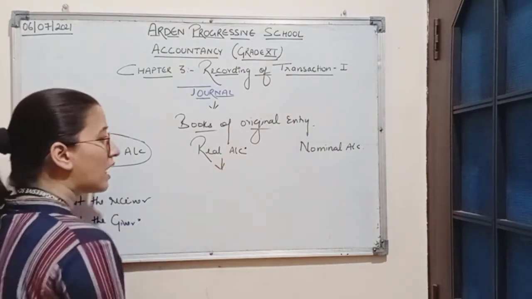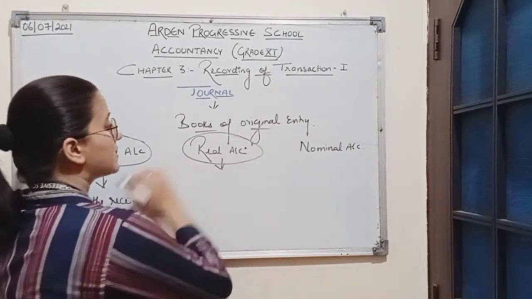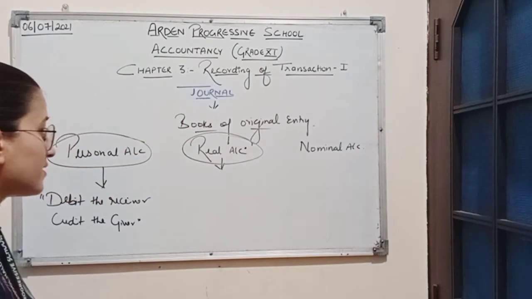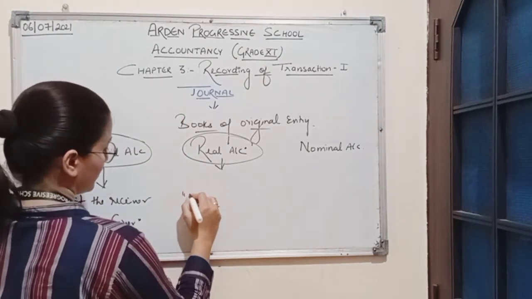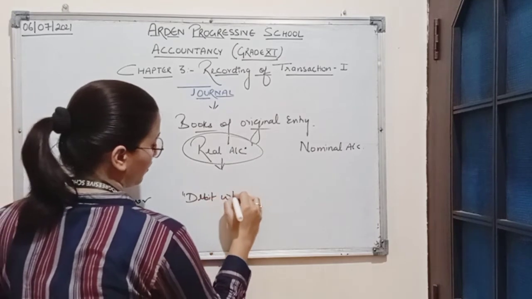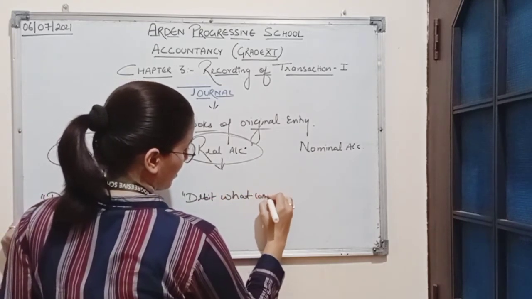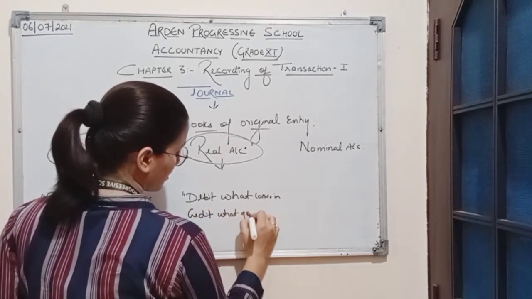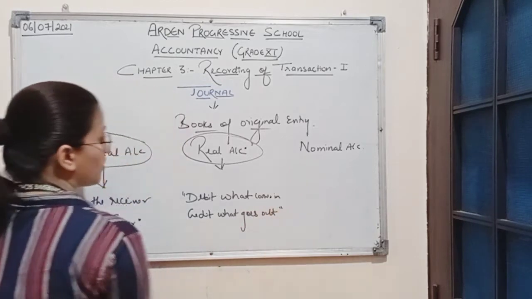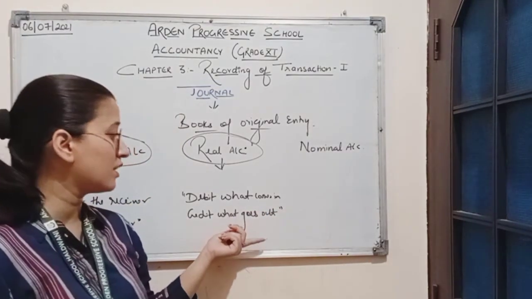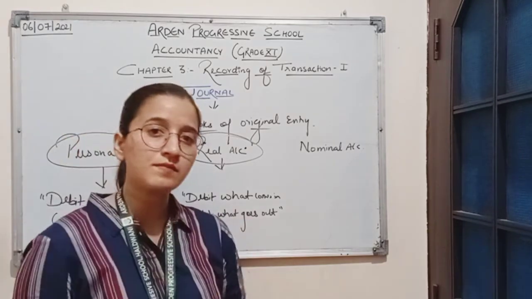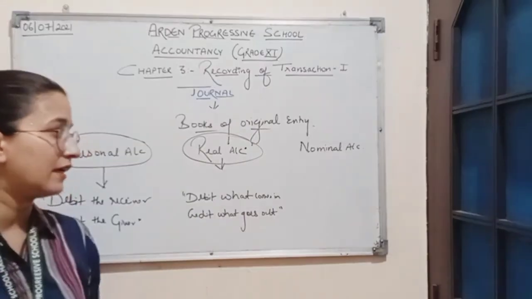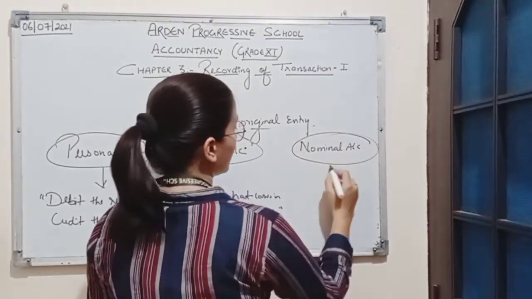Now second is real account. Real account basically consists of all the assets of the firm, fixed and current assets. So the rule for real account is: debit what comes in and credit what goes out. This is the rule for real account. That means whatever assets come in the business, it is debited, and whatever asset goes out of business, it will be credited.